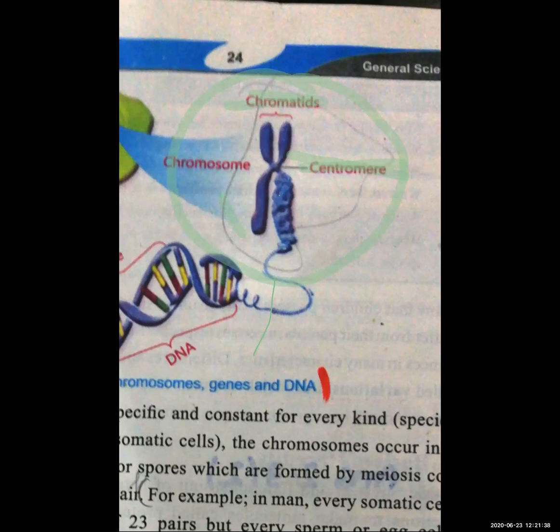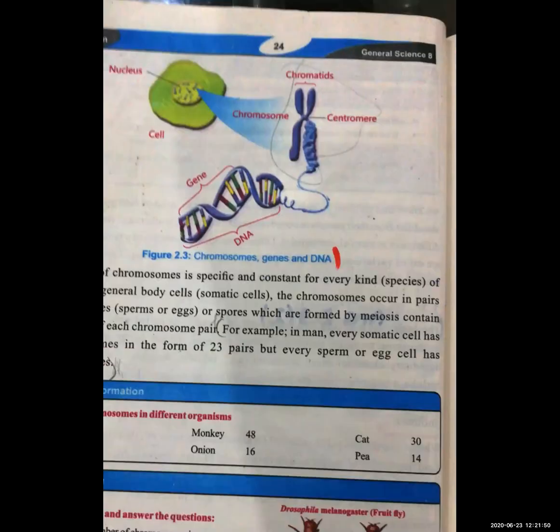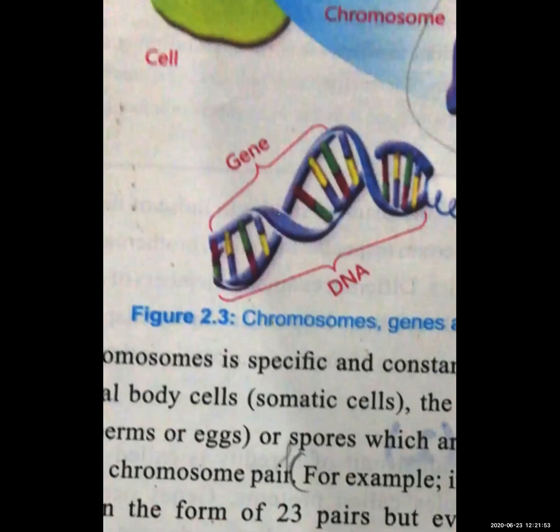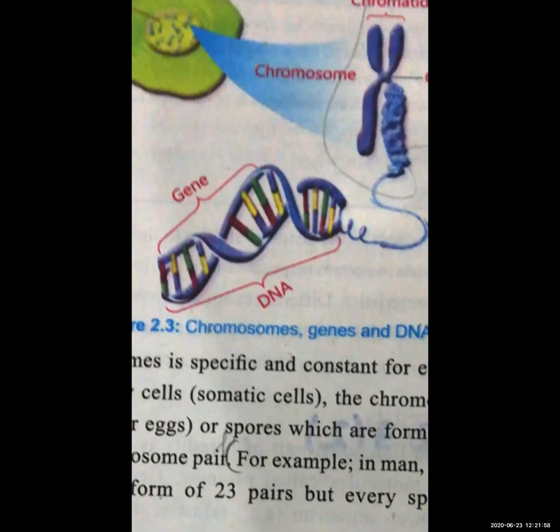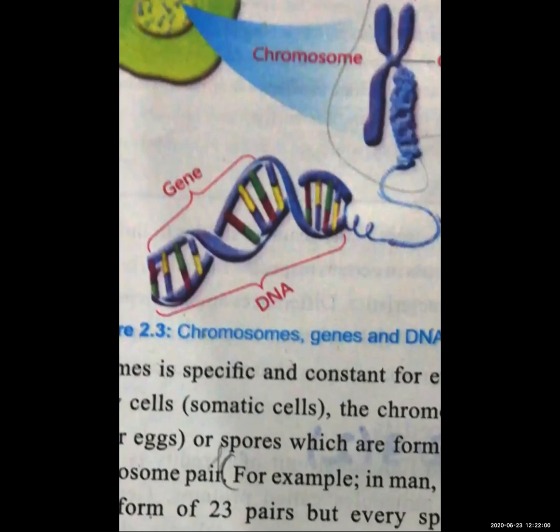Now what's on the other side? You can see this is a thread-like structure, this is DNA. This ladder-like, CD-like structure is known as DNA, deoxyribonucleic acid. This structure, this single and double helical form, is connected with the chromosome, and the information on it is carried by a gene.